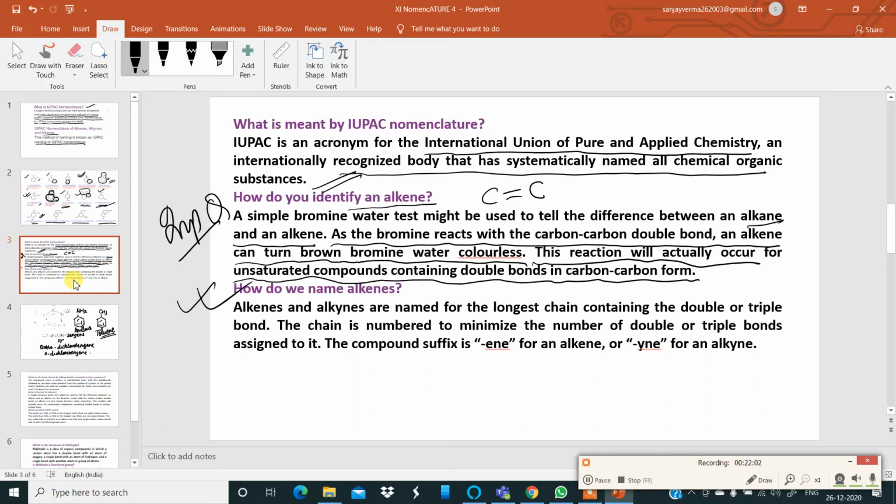How do we name alkenes? Alkenes and alkynes are named for the longest chain containing a double or triple bond. The chain is numbered to minimize the number assigned to the double or triple bond. The suffix used is ene for an alkene and yne for an alkyne.